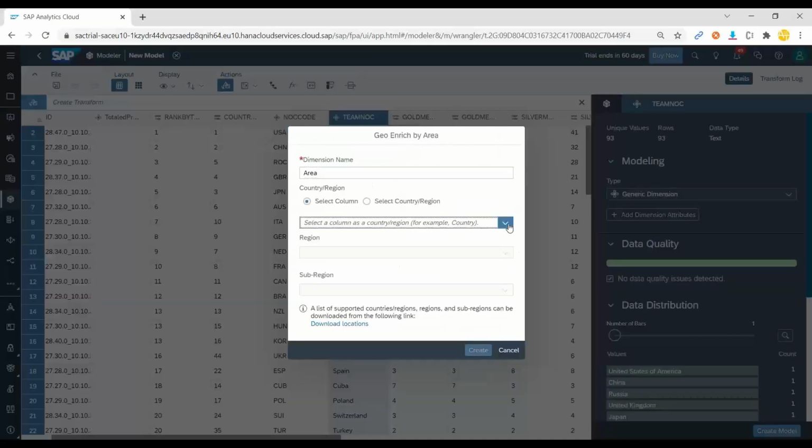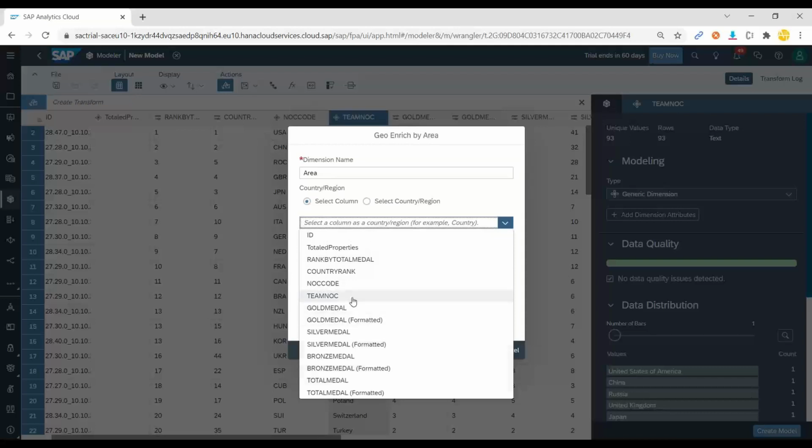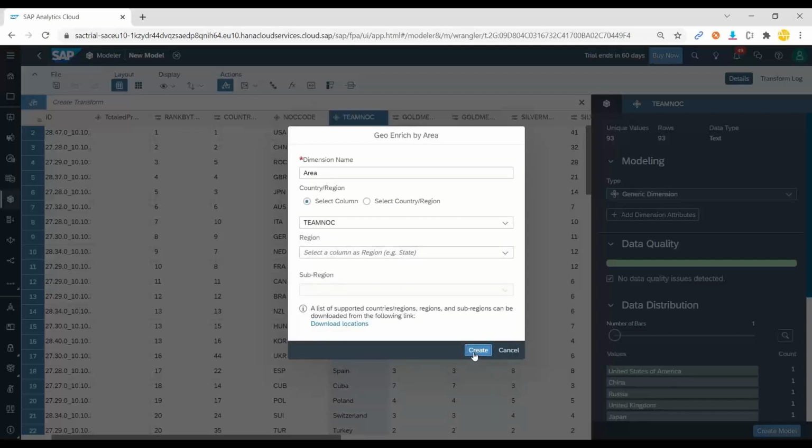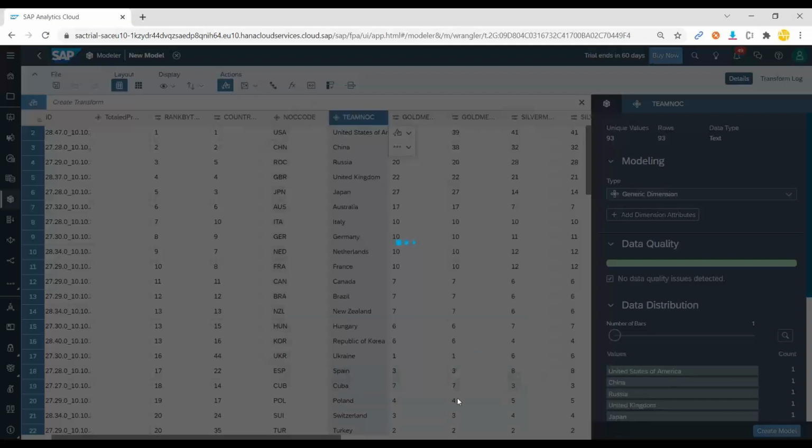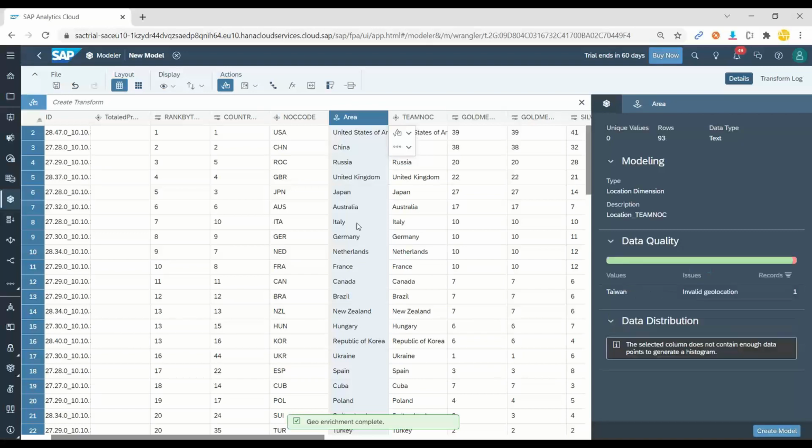So we select area name, and now we choose the country and region field, which is our team NOC field. We click on create, and the system will automatically detect all the countries and assign their coordinates. You can see we now have a new field called area, which is a special type of column called geospatial data.